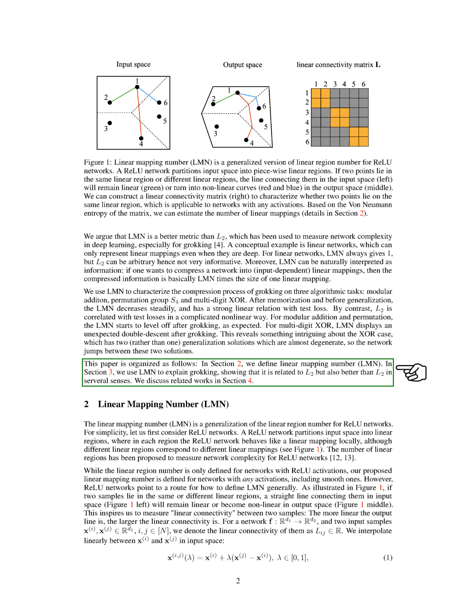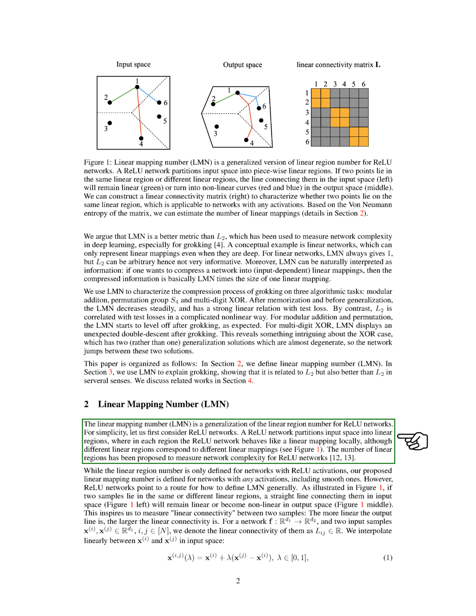The paper is organized as follows. We define the linear mapping number, LMN, in one section. In another section, we use LMN to explain grokking, showing that it is related to L2 but also better than L2 in several senses. We discuss related works in another section.